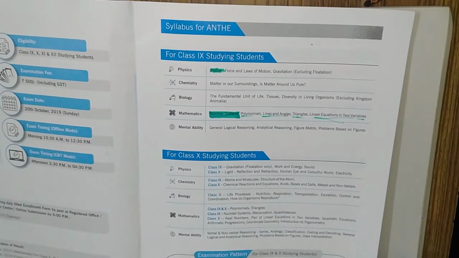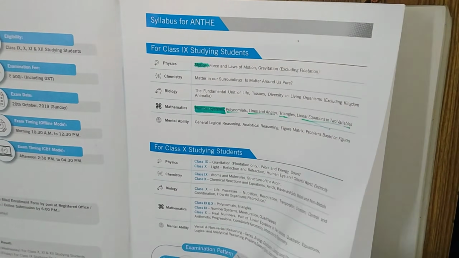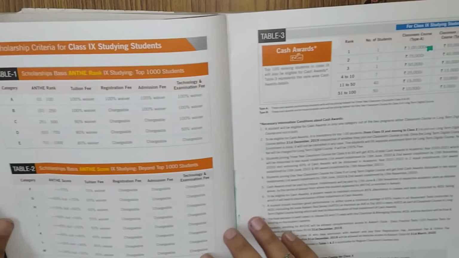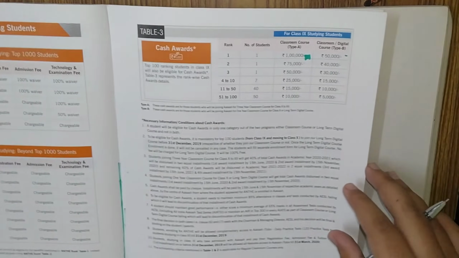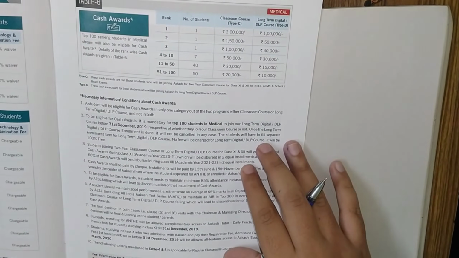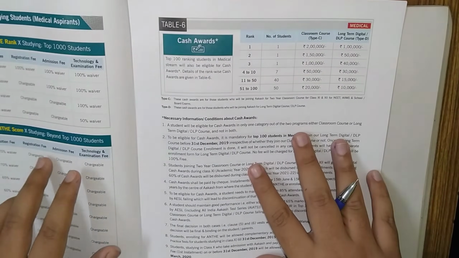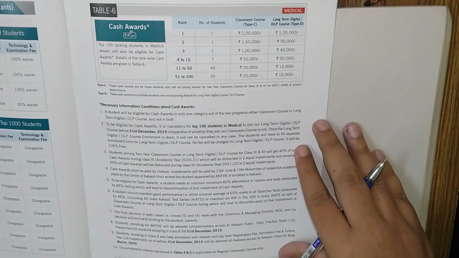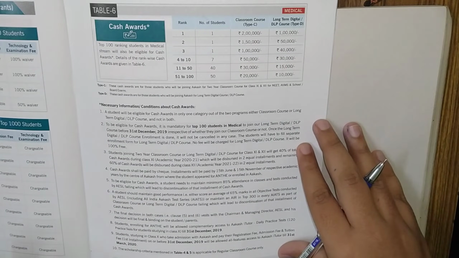In the fee structure we get this form. The fee structure will be based on whether you take the 2 years course, like this was class 9. If you are a medical aspirant, then your 2 years tuition fee will depend upon the branch that you are joining.